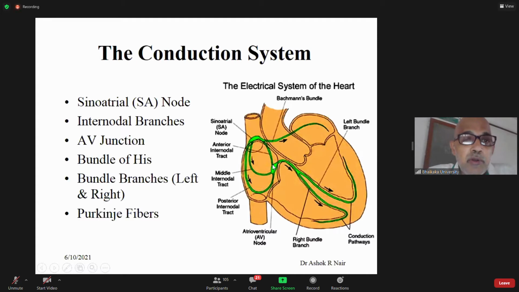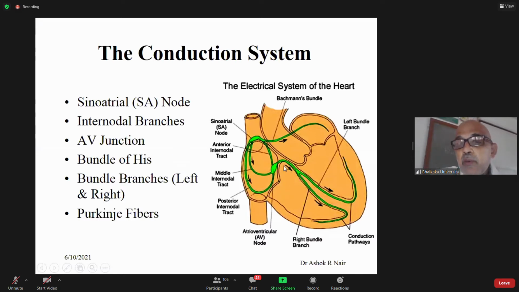At the AV junction, the conduction velocity is 0.05 meter per second. The impulses are slowed down, so there's a delay of impulses reaching the ventricle. The delay is about 0.07 to 0.1 second. This AV nodal delay is essential for proper ventricular filling. It allows the atrial contraction to be complete before the ventricular depolarization starts.